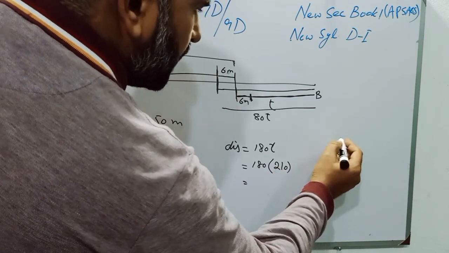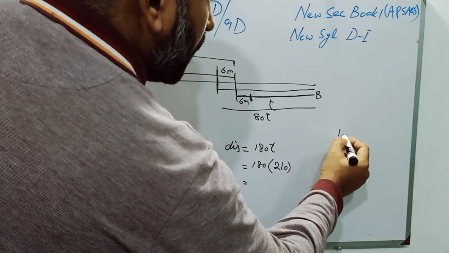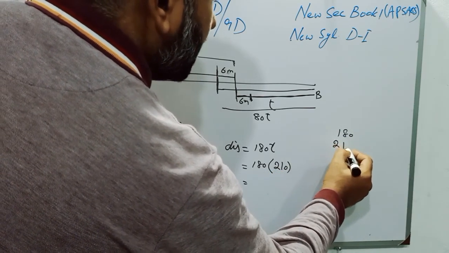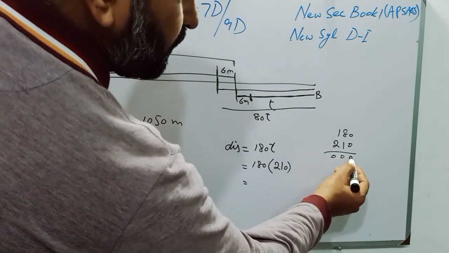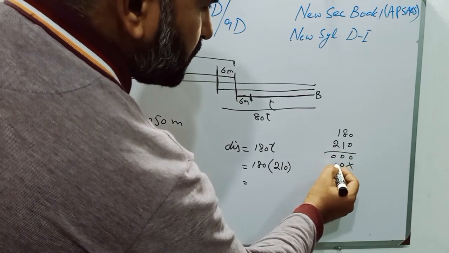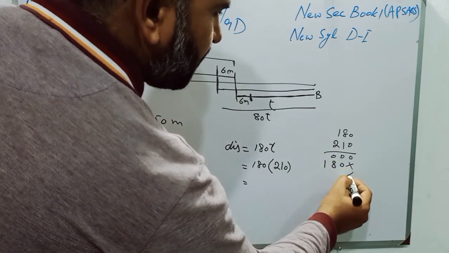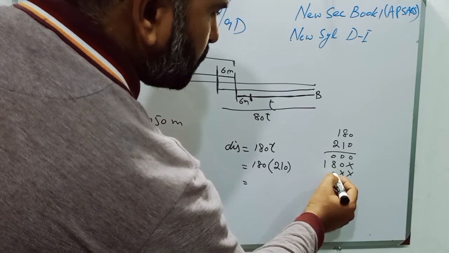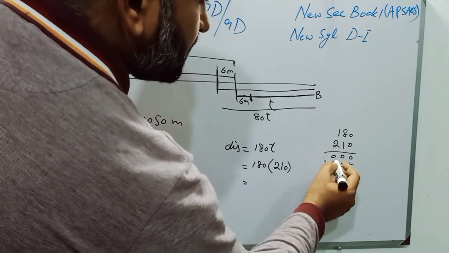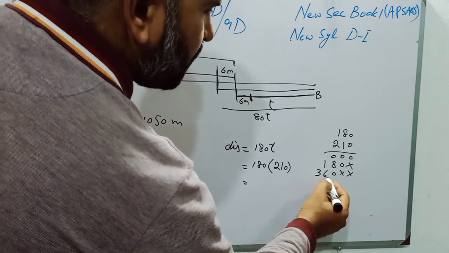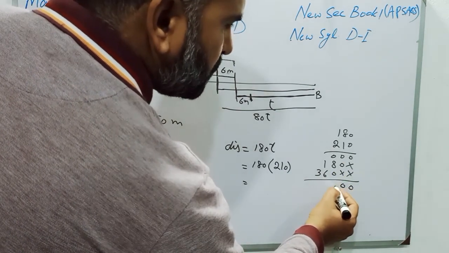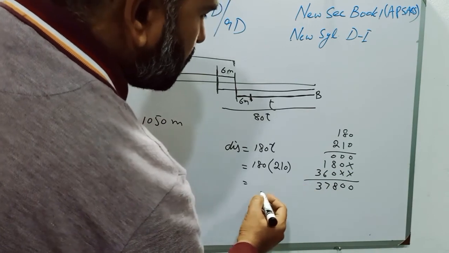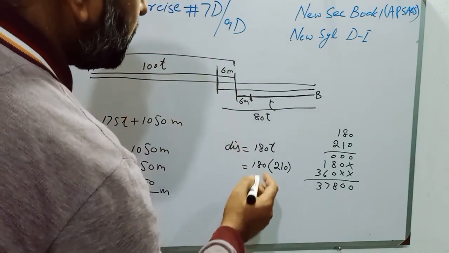So students, we will multiply 180 with 210. 0 0 0, then there is a cross after the unit. 1 zeros are 0, 1 8s are 8, 1 1s are 1, then there will be 2 0s, 2 zeros are 0, 2 8s are 16 and 1 carry, 2 1s are 2 and 1 is 3. Now students, we will sum up all the numbers: 0 0 8 7 3. So students, the distance between two towns is